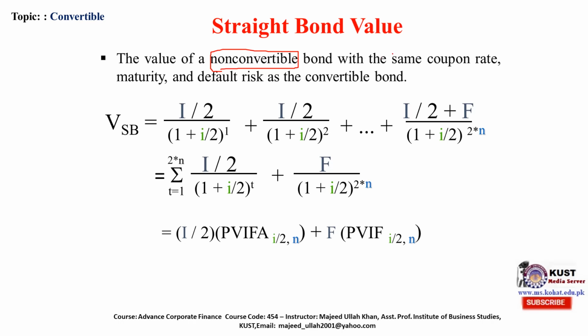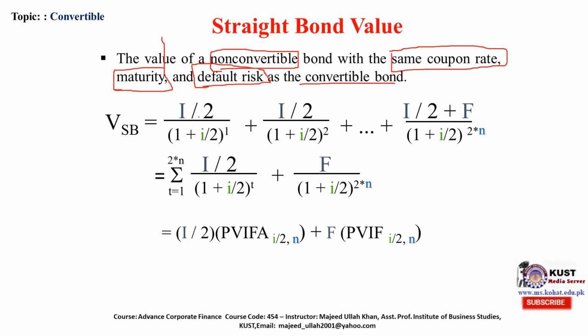But other things are the same as the convertible. Same coupon rate as we discussed earlier. Same maturity, which we discussed at the start of long-term debt. And same default risk means the company has the same industry and the same economic condition, so default risk is there if the company is unable to pay the interest amount to the investor as well as the face value of the bond. So the companies operate in the same industry in the same country, have the same default risk, the same cash flow, the same growth perspective, everything is the same as the convertible bond.